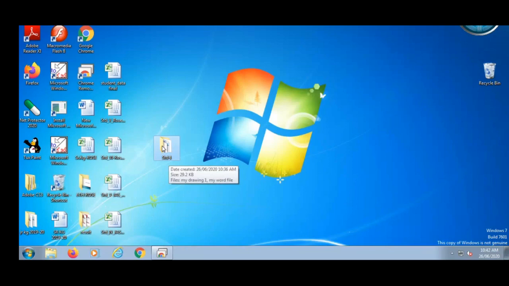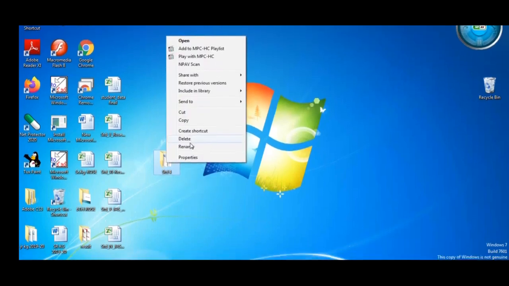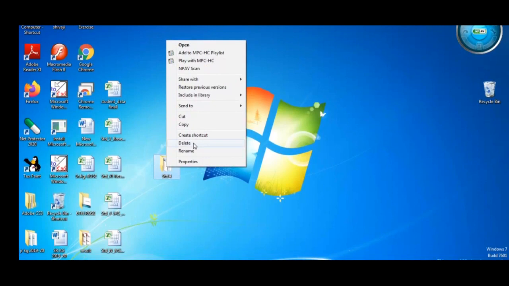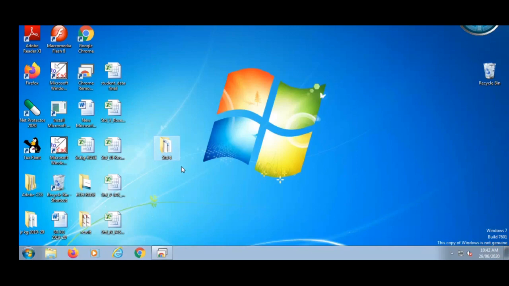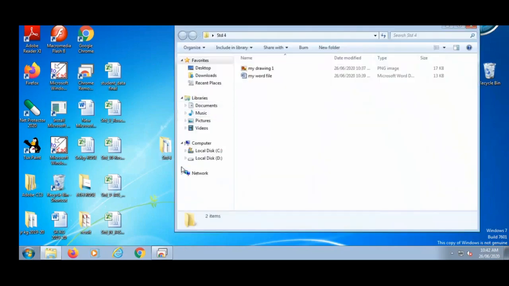The same way you can delete file and folder. How to delete? Again, right click on the folder. Just select delete. What happened? This folder gets deleted and you can see this folder in the recycle bin. Now what I will do? I will delete one file. Now I don't want this file. I don't want my drawing file.